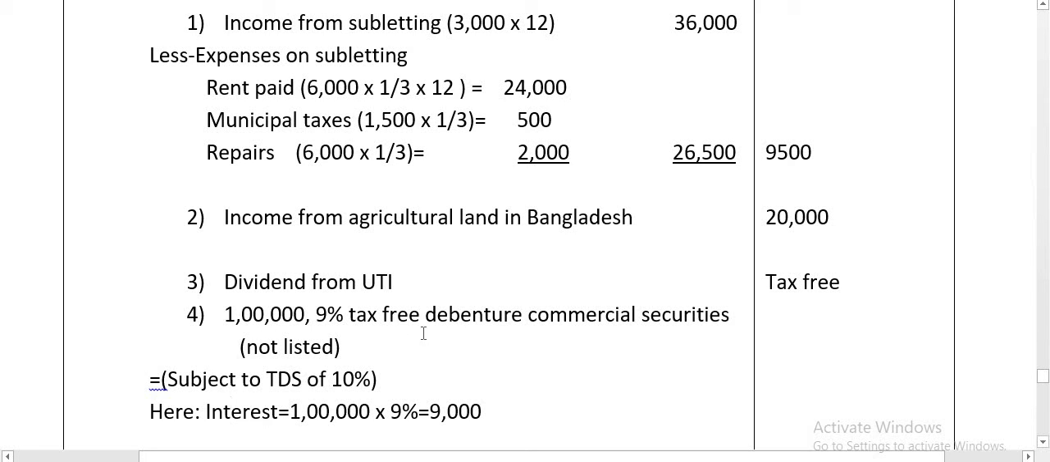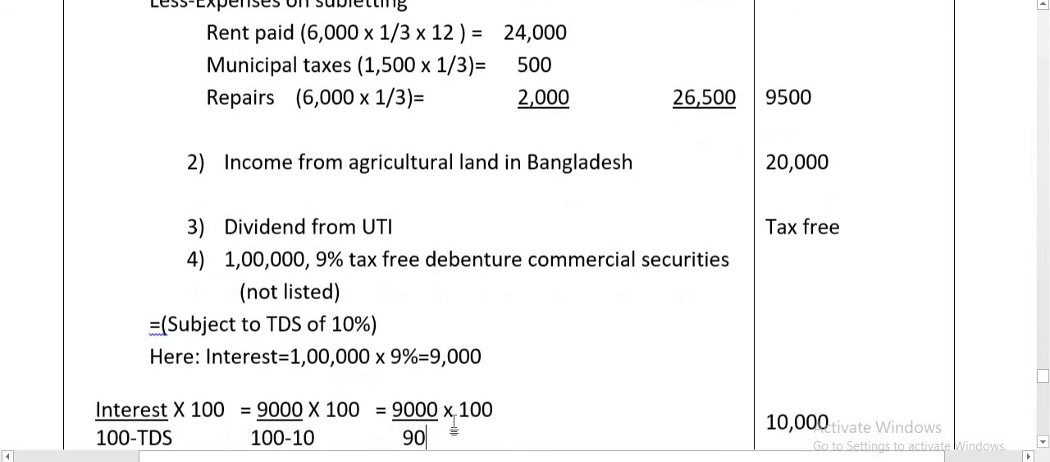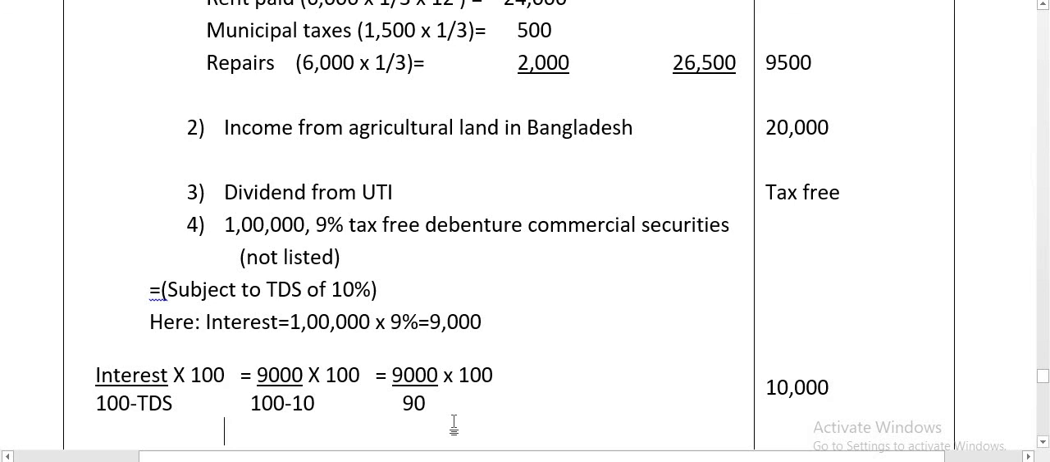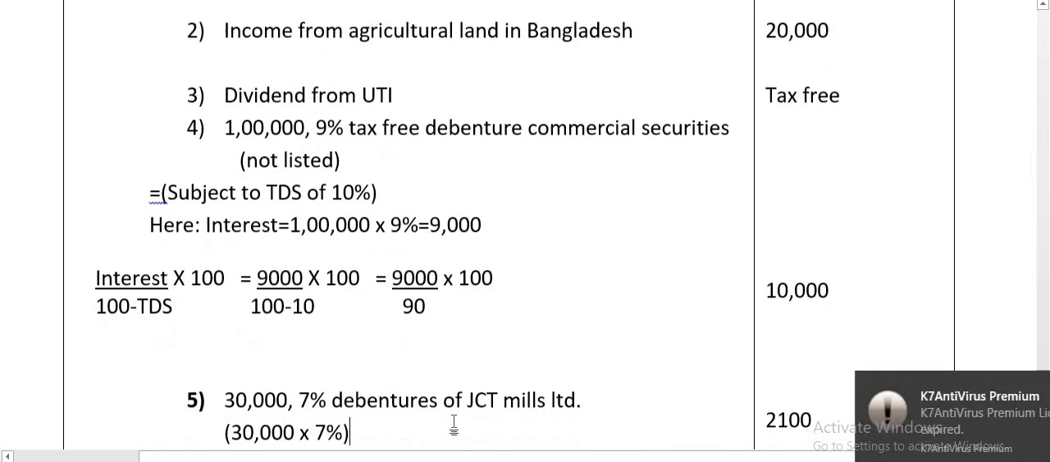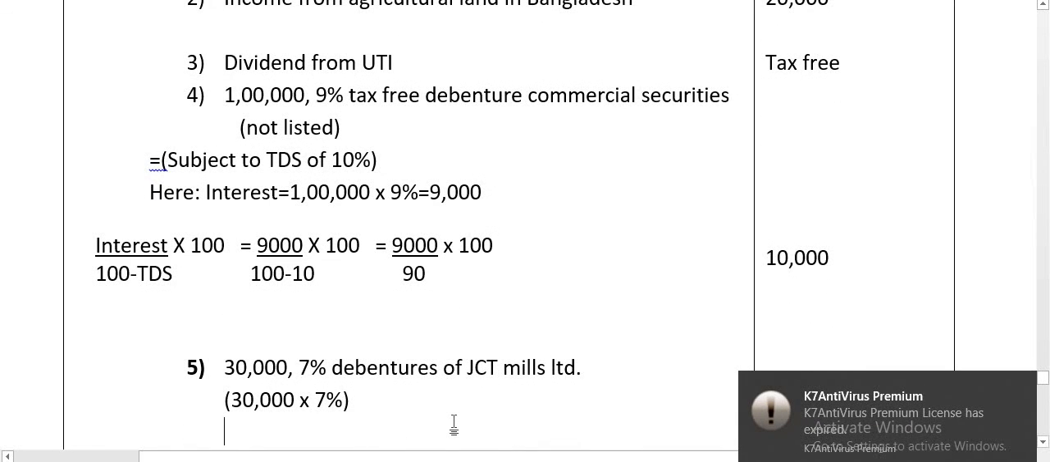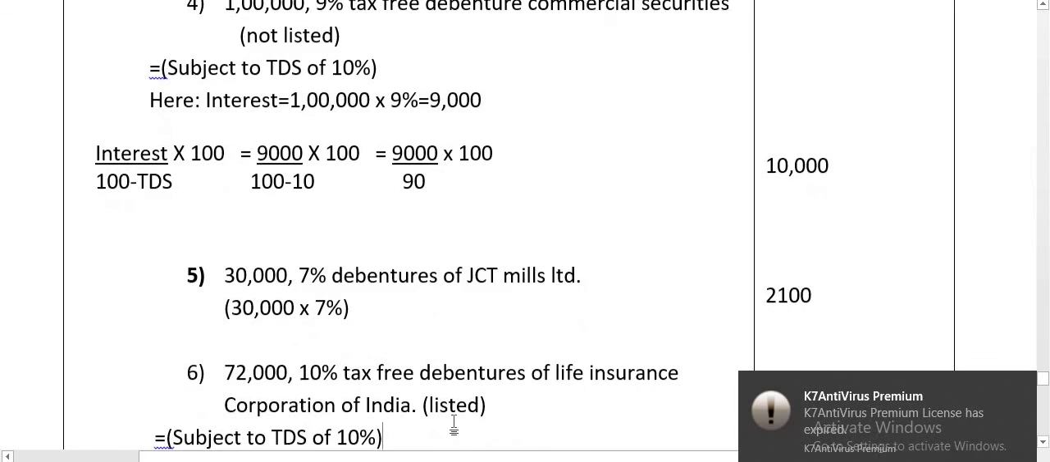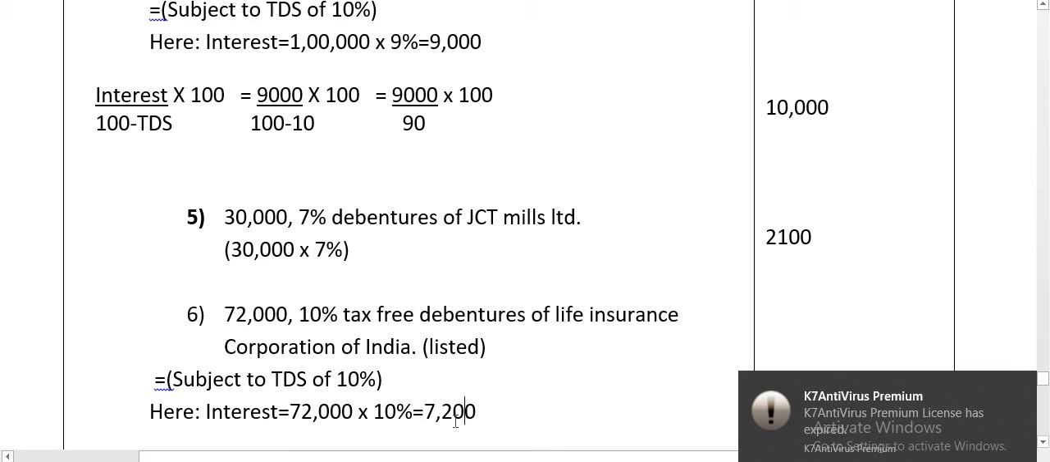1,00,000 9% tax free debenture of commercial security. So tax free debenture is subject to TDS of 10%. First we need to calculate interest, that is 1,00,000 into 9%, 9,000. Then you have to apply the formula. Interest into 100 divided by 100 minus TDS. So 9,000 divided by 100 minus 10 into 100. 9,000 divided by 90 into 100. 10,000 is tax free debenture commercial security interest. Next, 30,000 7% debenture of JCT Mills Limited, directly taxable. 30,000 into 7%, 2,100.